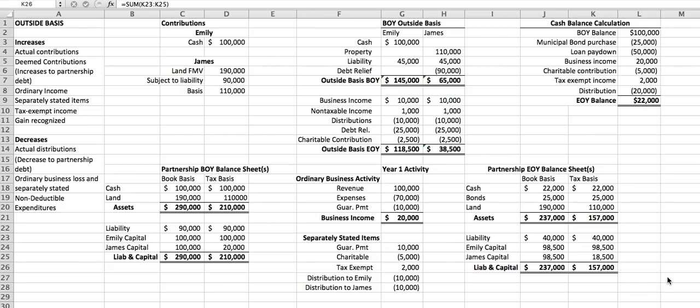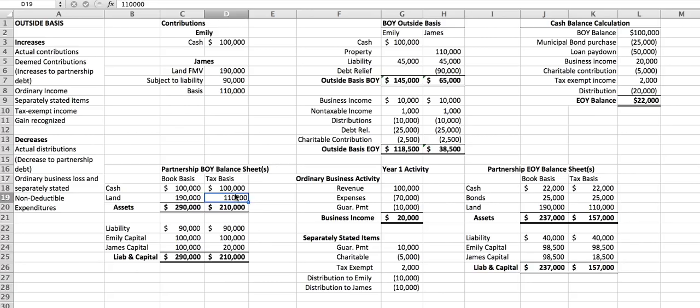I'm going to go back now and briefly walk through the answers to the questions that were in the extra problem. So number 1, part A, is what is EJ's inside basis in each of its assets? Well, we just look at the tax balance sheet at the beginning of the year. It's $100,000 for cash, and it's $110,000 for the land.